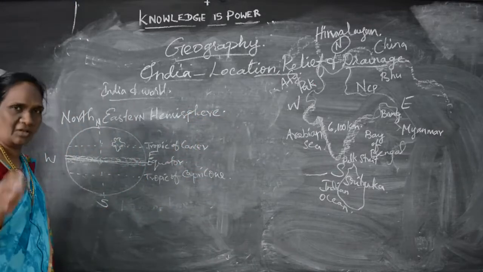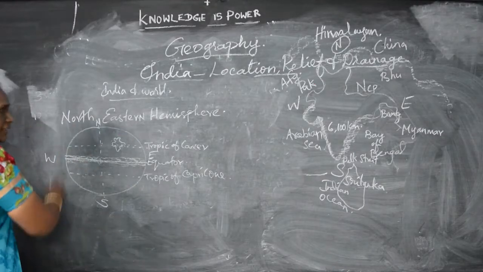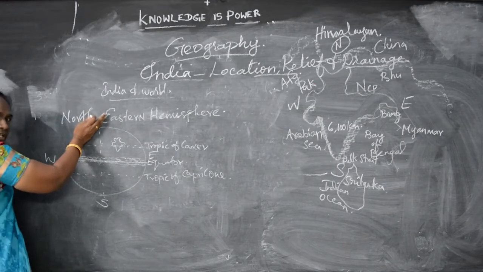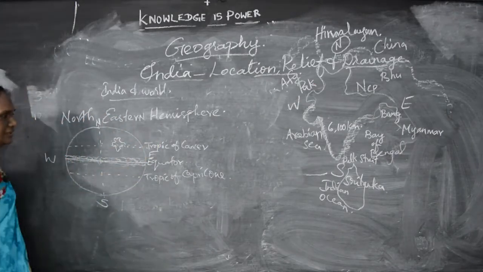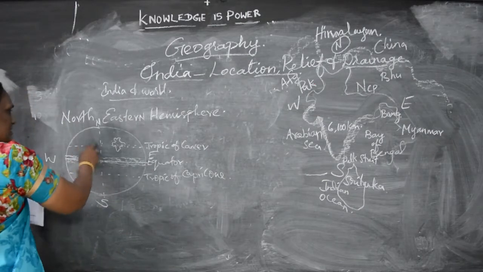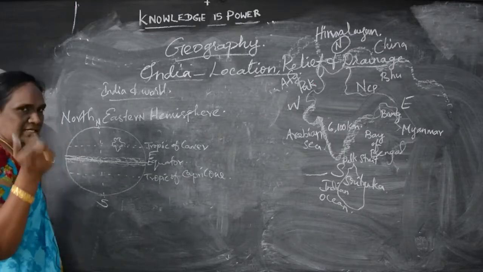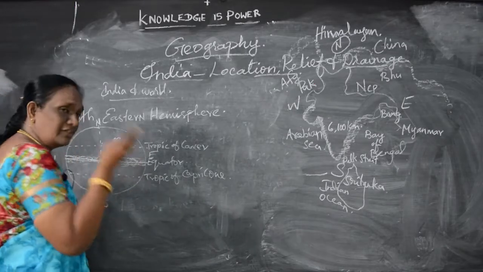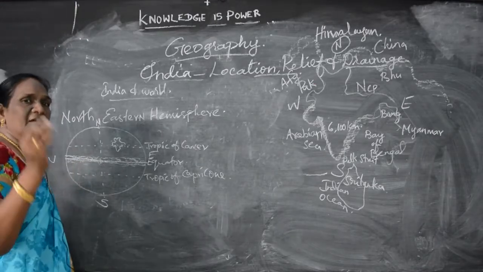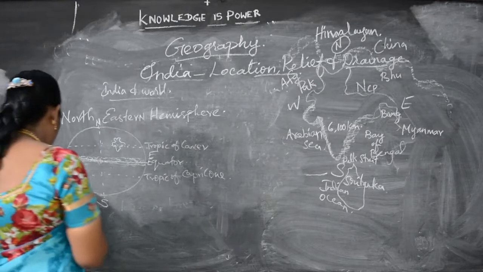Children, draw this in your notebook, then only you can easily follow this. So in the world, India is in the northeastern hemisphere, that is north of the equator and eastern side of the prime meridian. The Tropic of Cancer passes through India. This is not in your book, you just know. You are studying in 10th standard, no? So it will be easy for your future also. That is why I am explaining this. Even if time goes, you have to know this. That is the main thing I want. So this is the northeastern hemisphere.